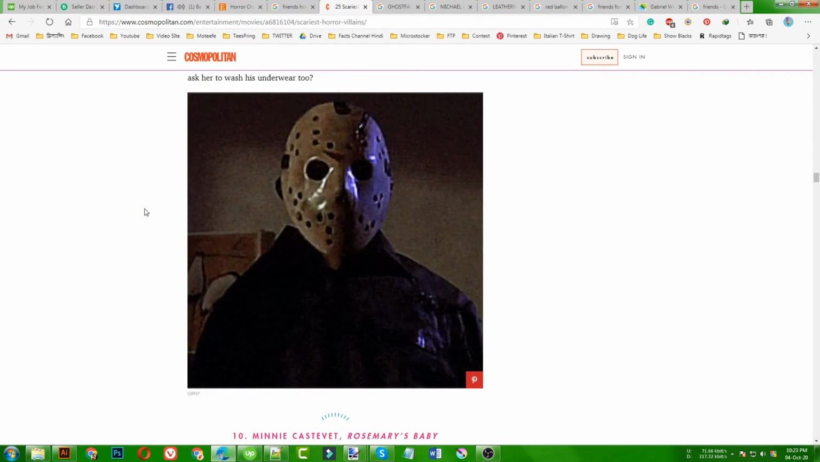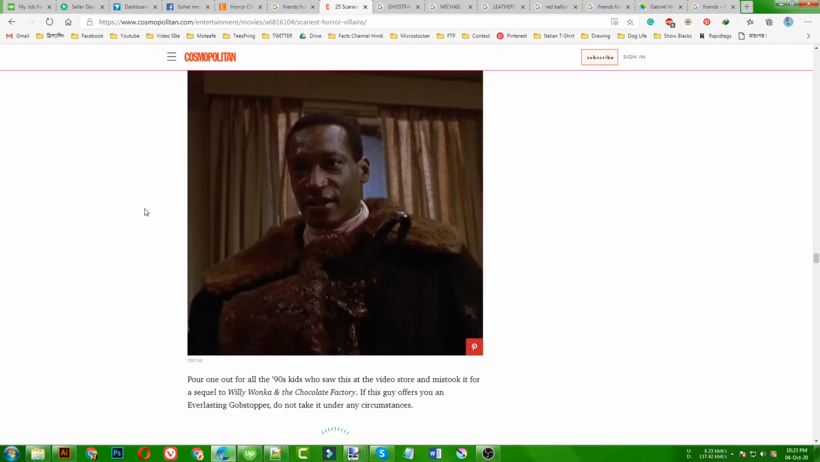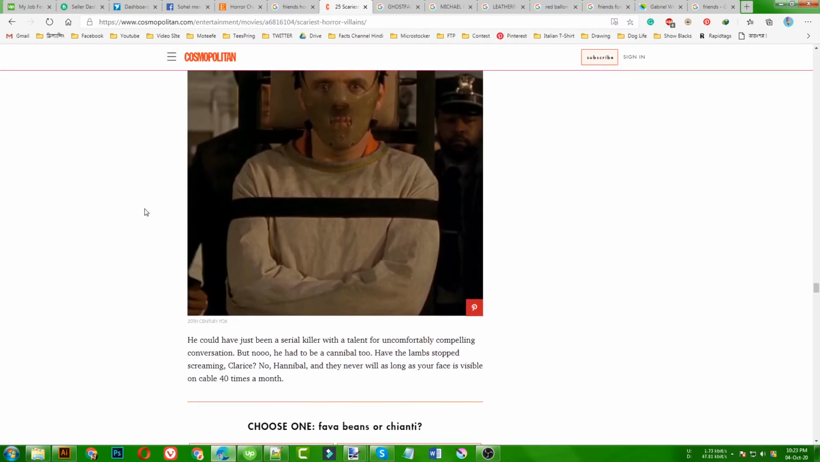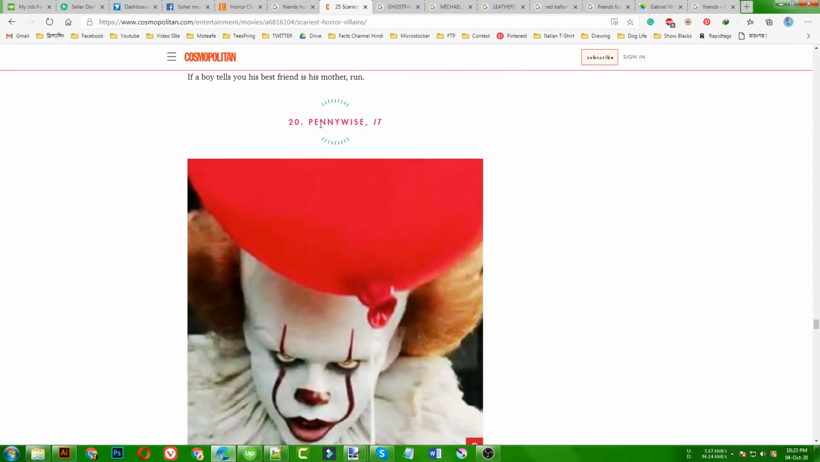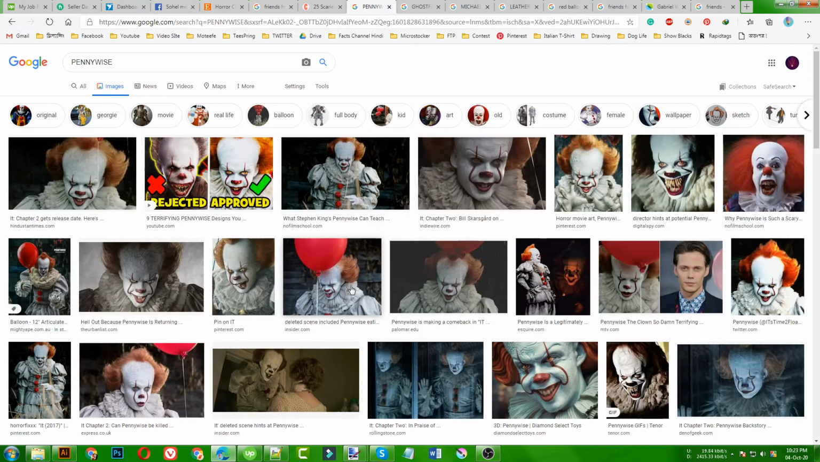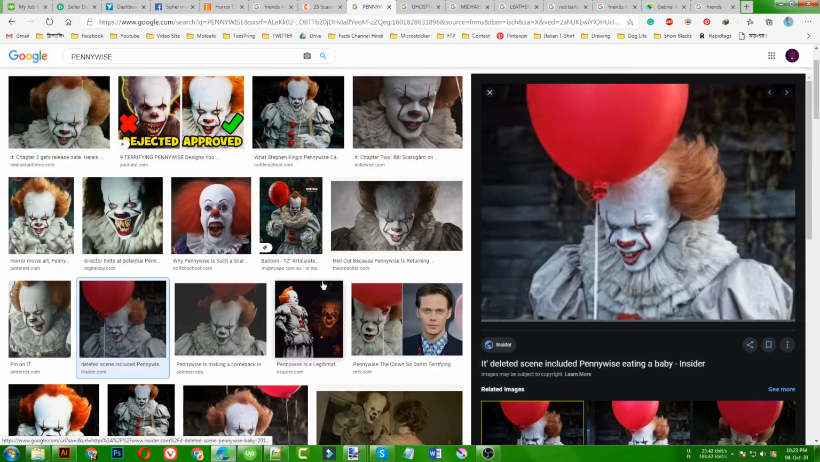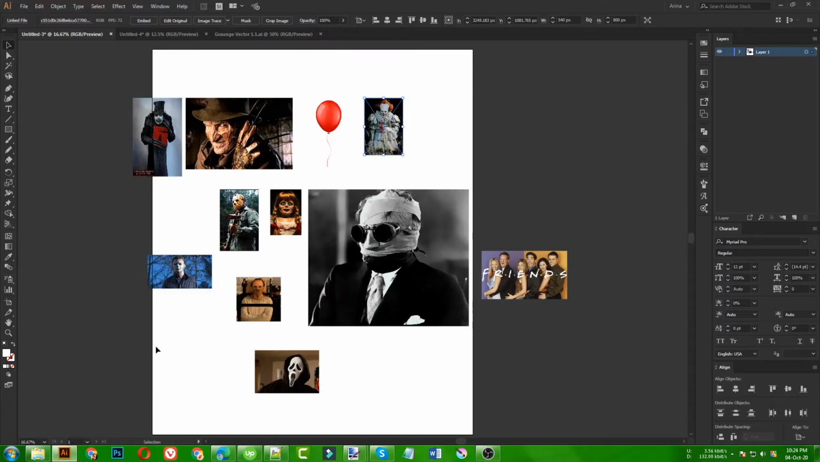Let me show you. This is Pennywise. If you just search it like this, you will find thousands of images of him. You can take something where he is holding this balloon to use in your design, but remember that anything with a product tag you cannot take. Okay, so let's just begin.